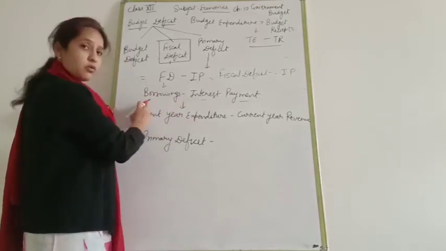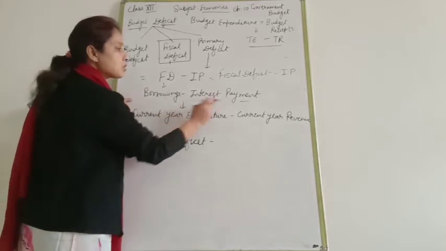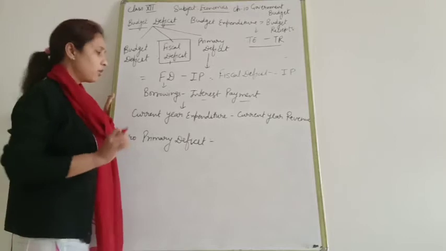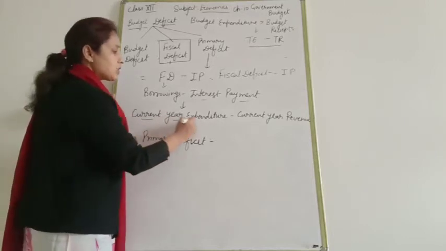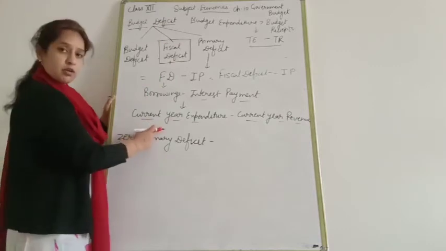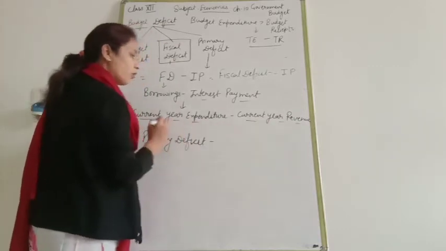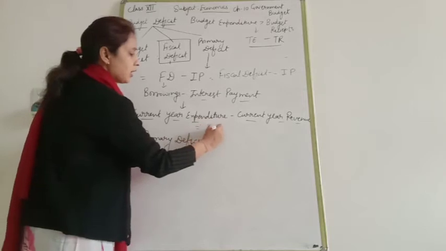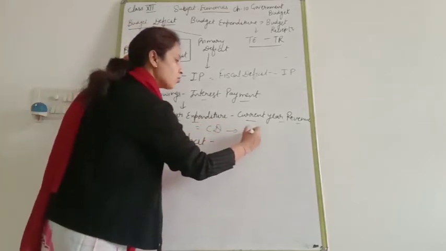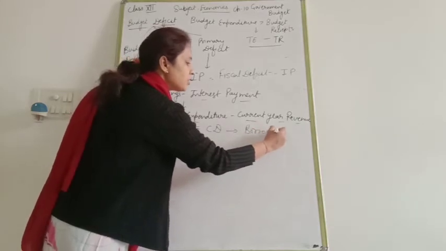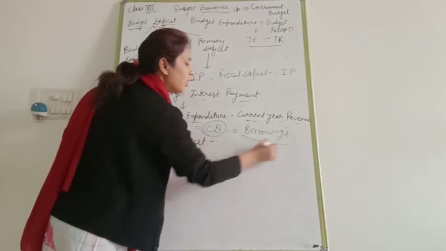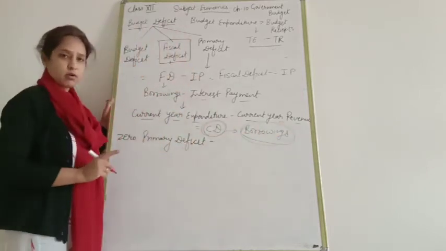When we subtract interest payment from borrowings, what will remain with us? Only current borrowings. Current borrowings mean current year expenditure minus current year revenue. What will that be? Current deficit. And for the current deficit, we take borrowings. So in primary deficit, we include only the current year deficit and current year borrowings, not past year borrowings.